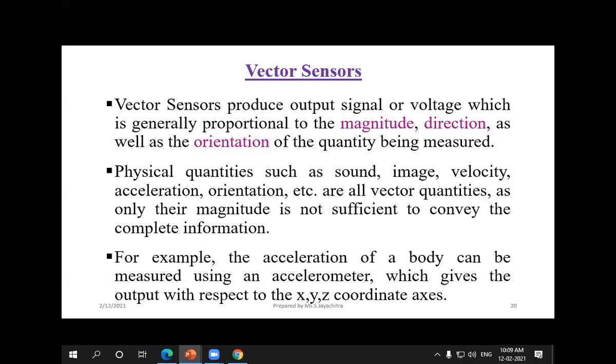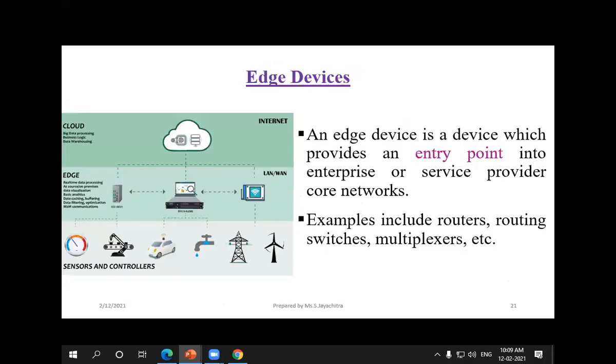Usually we used to have the x axis and y axis. But if you are considering the coordinate axis, we used to have x, y, z axis. So the next thing is edge devices. What do the edge devices offer? Why are the edge devices getting connected? Edge devices will act as the entry point.